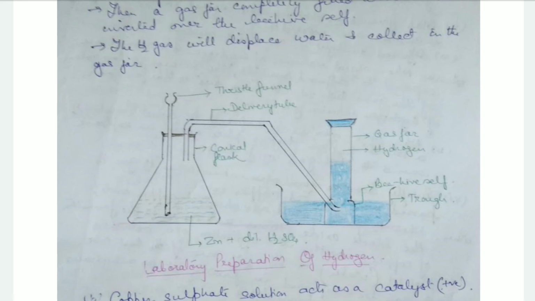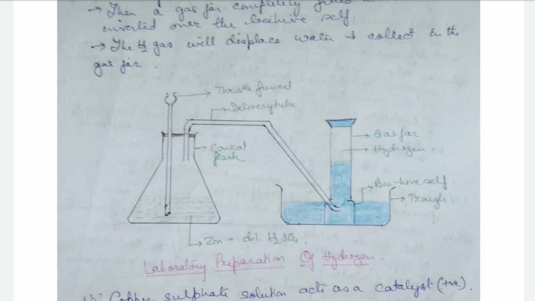This flask is fitted with a cork which has two holes in it. From one hole a thistle funnel is inserted, and in the other a delivery tube is inserted, the other end of which is put inside a trough which contains water.